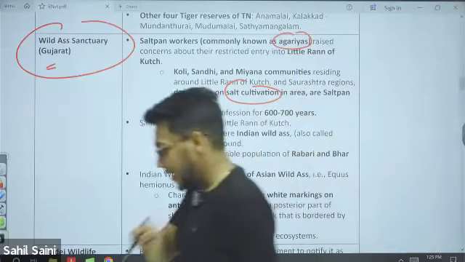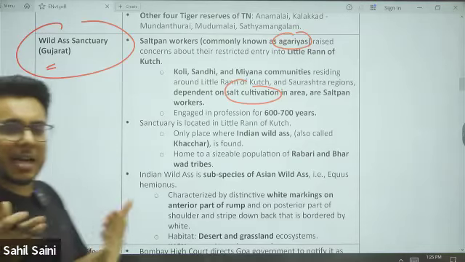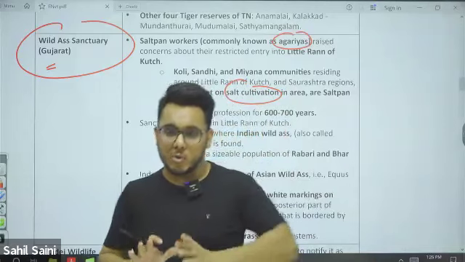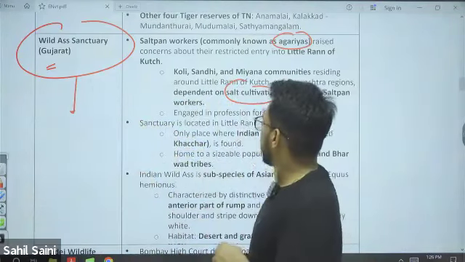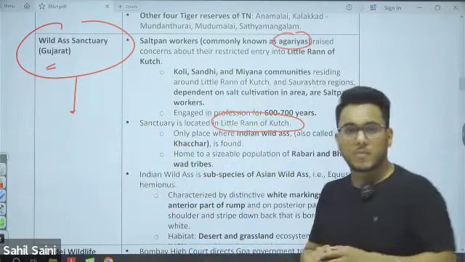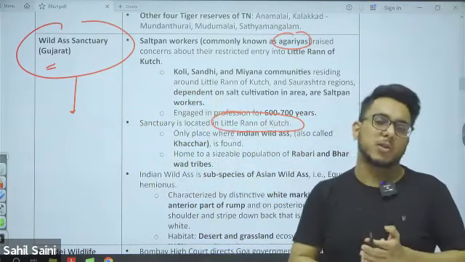Okay, in fact, this is important because many times UPSC has asked questions on tribes and communities. If you have seen the previous year questions already, you might know it. So let's say if a question comes asking who the agarias are, agarias are the salt pan workers. They collect the salt and they are in Gujarat. Now this wild ass sanctuary is actually in Gujarat. It is situated in the Little Rann of Kutch. In the Little Rann of Kutch, this wildlife sanctuary is located.